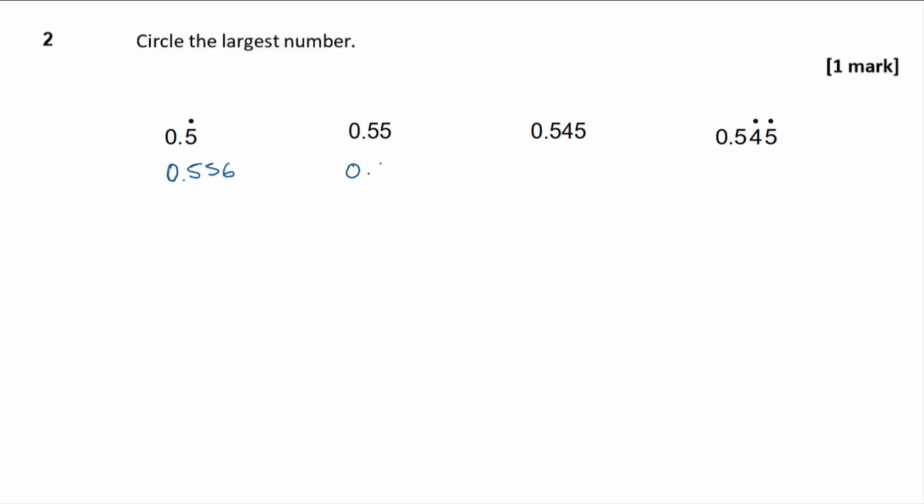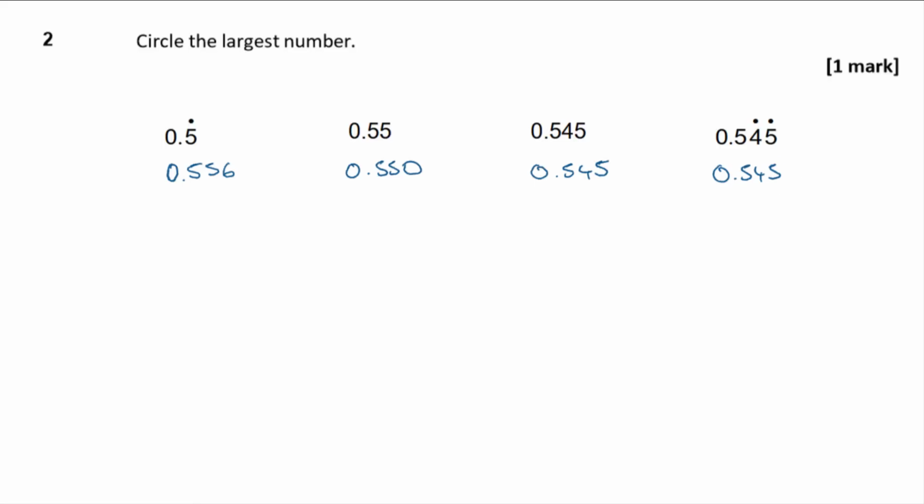This one would be 0.550 to three significant figures. This one can just stay the same. And this one would be 0.545, well, it would repeat 45. So then if I round that off after three significant figures, then I'm going to be rounding down. So that one is going to stay as 545.